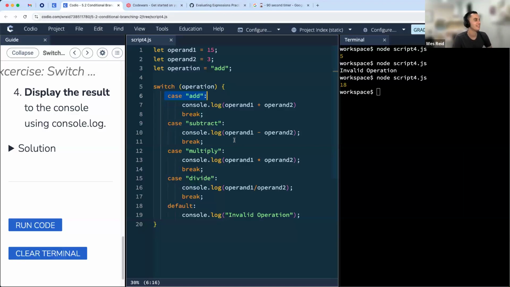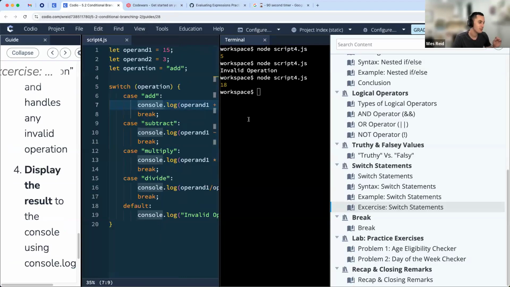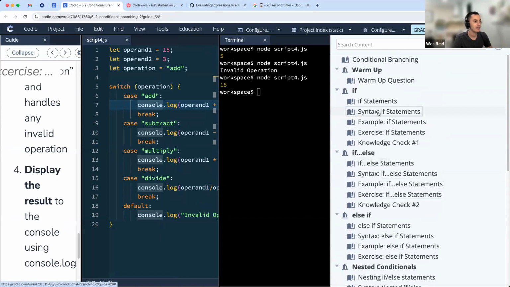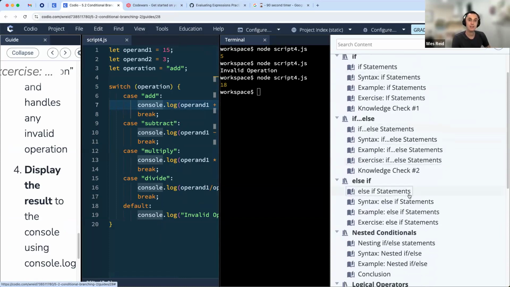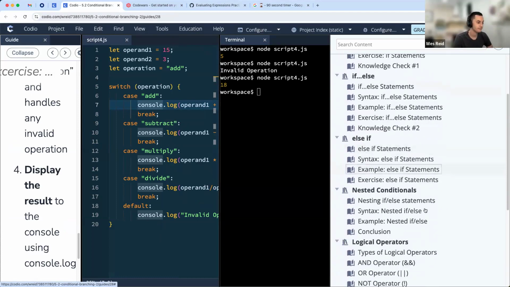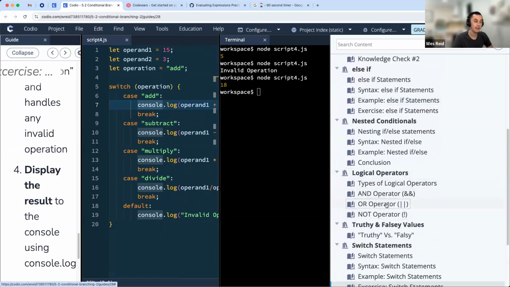All right, so we talked about a number of different ways to implement decisions in our code. We talked about if else, else if statements. Those can be nested within one another. They can be quite long. There's lots of different ways for us to do that. We then talked a bit about logical operators and, or, as well as the not operator. Those can help influence our conditions that we put in an if statement.